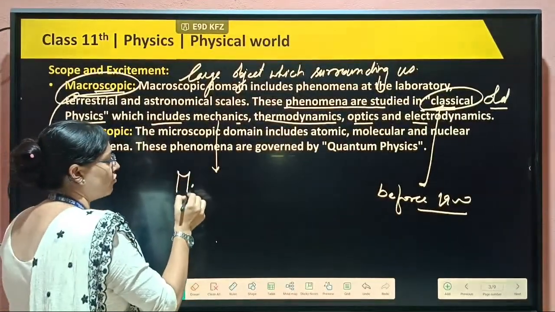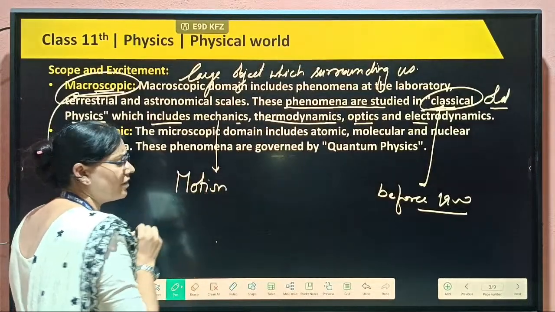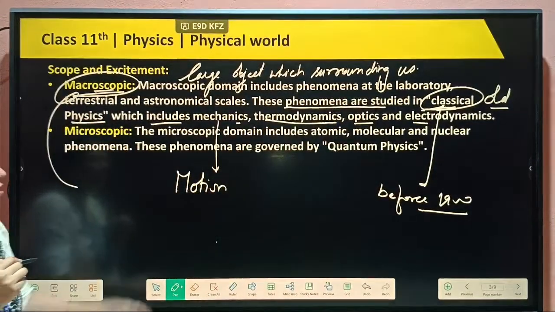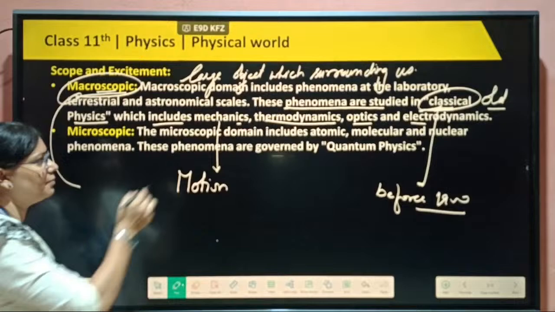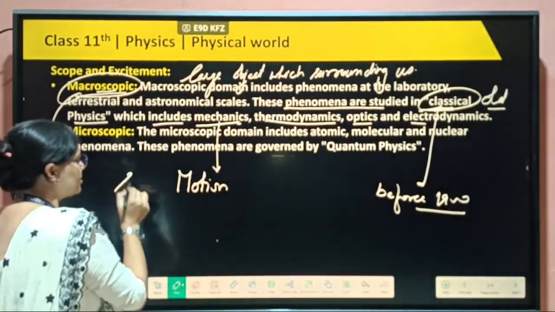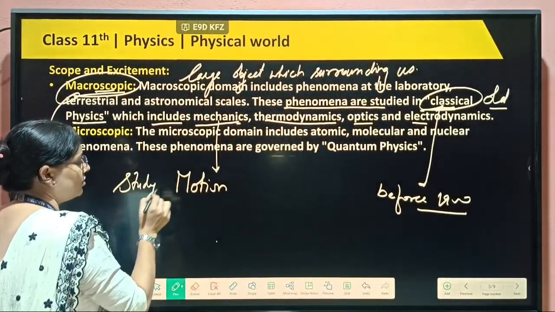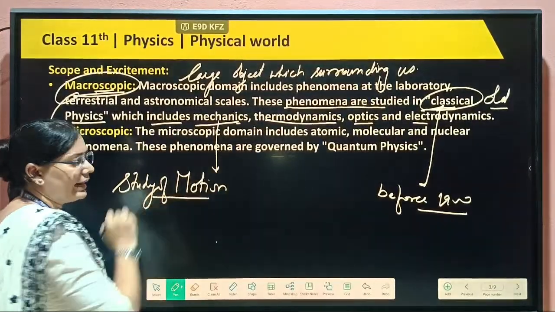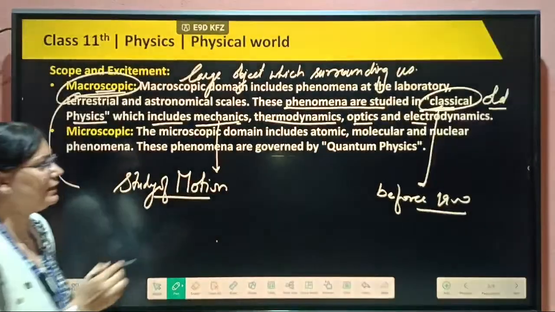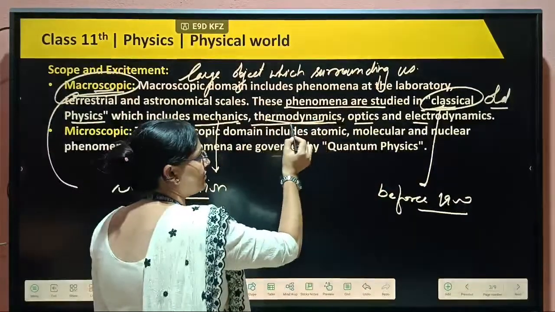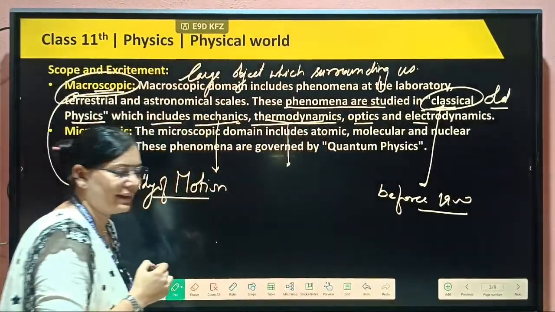Any object or person moving here and there is related to motion, and that comes in mechanics. The next part of classical physics is thermodynamics.